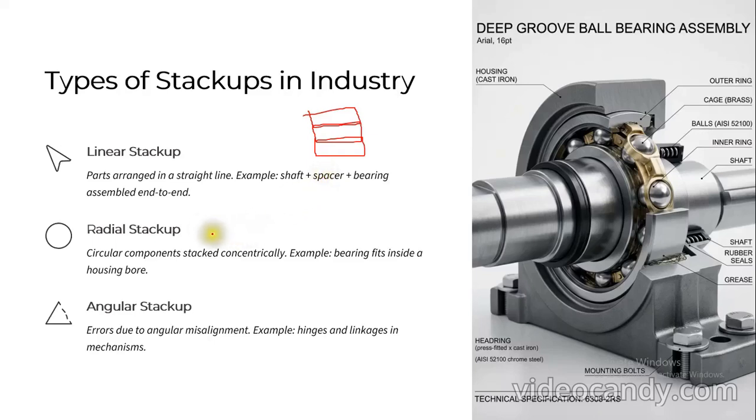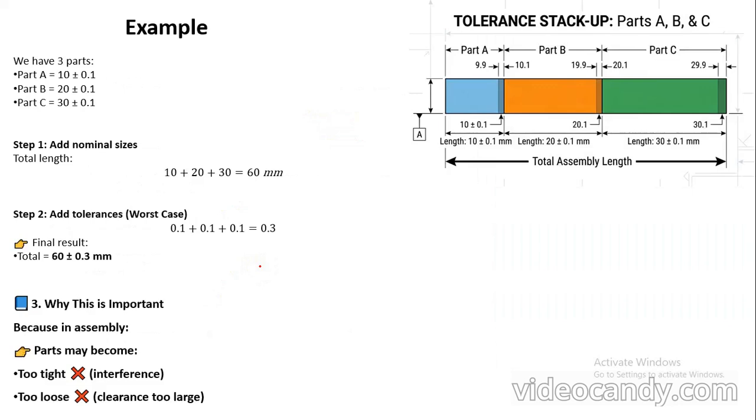The next one is radial stack-up. Here we assemble circular components which are stacked concentrically. An example is a bearing fitting inside a housing bore. Finally, the last one is angular stack-up. It is used when there is error due to angular misalignment, for example hinges and linkages in mechanisms. I hope all of you understood the types of stack-ups in industry.